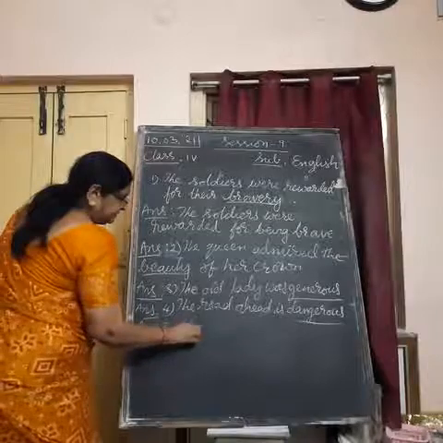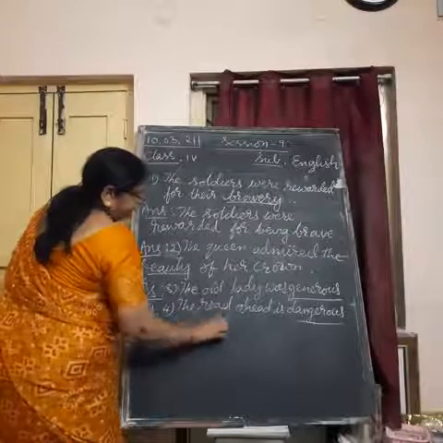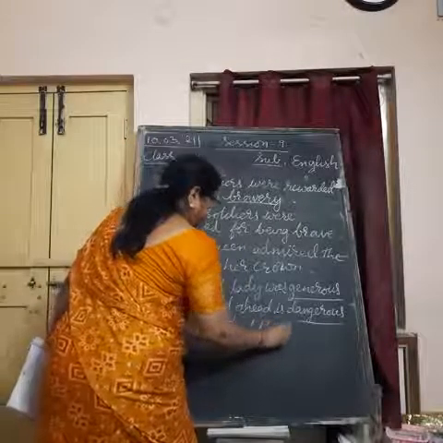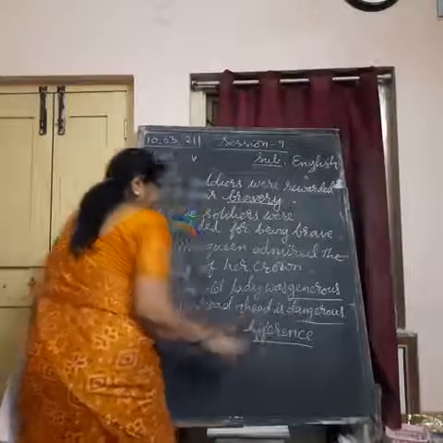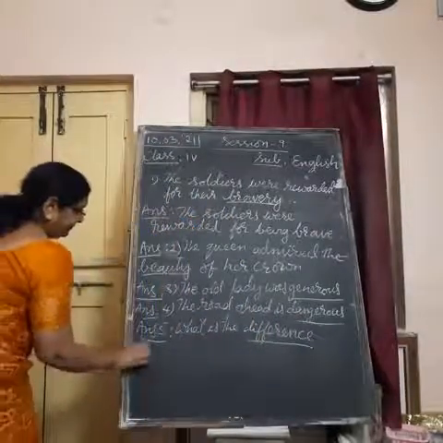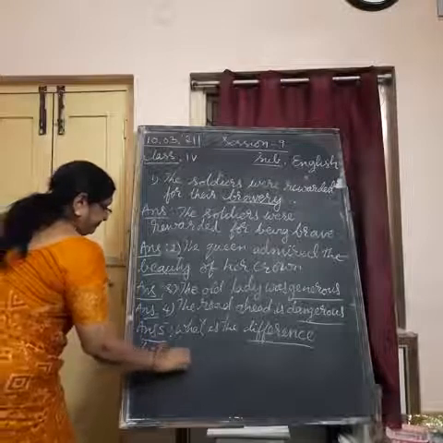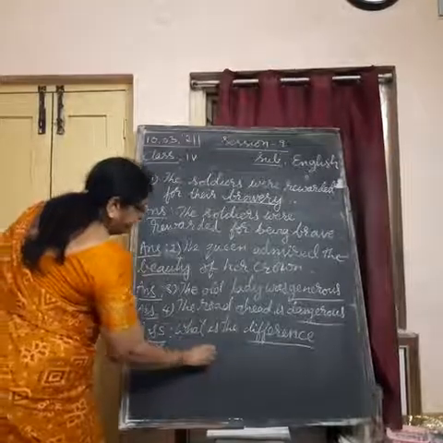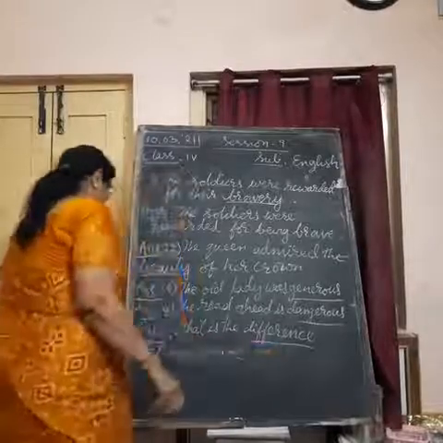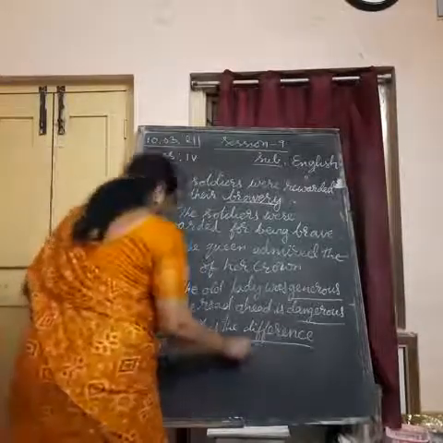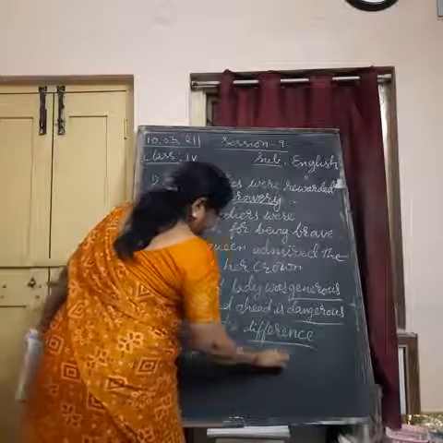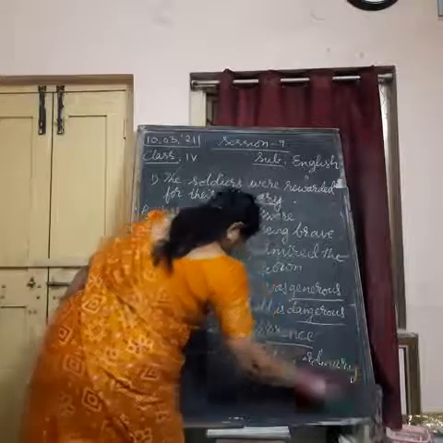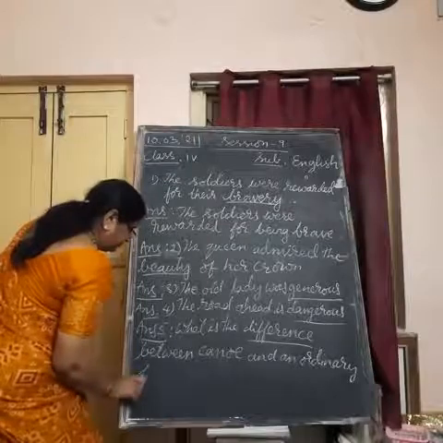What is the difference between the canoe, which means a small boat used for fishing, and an ordinary fishing boat?